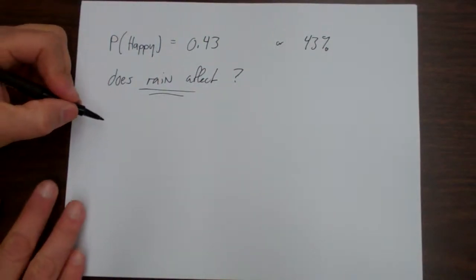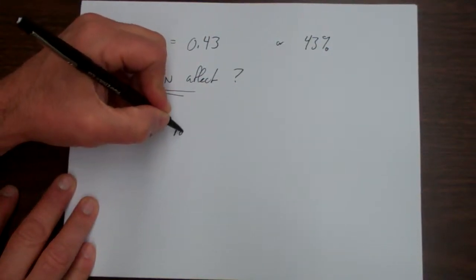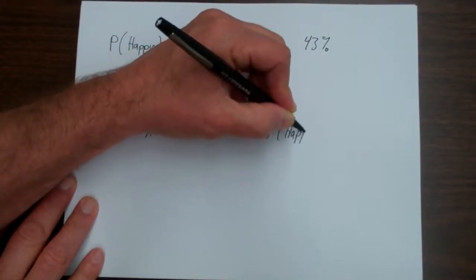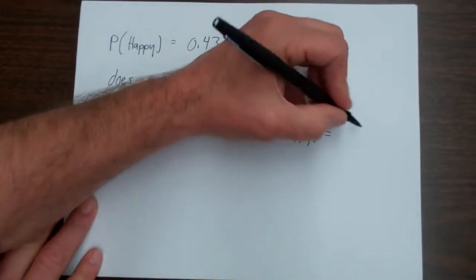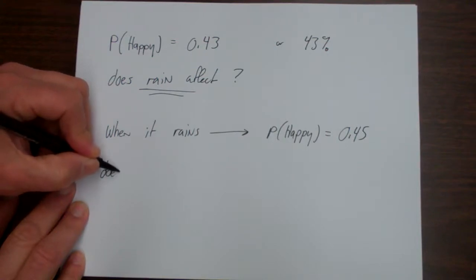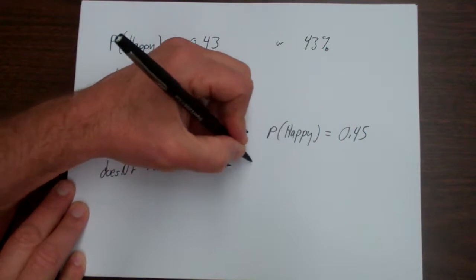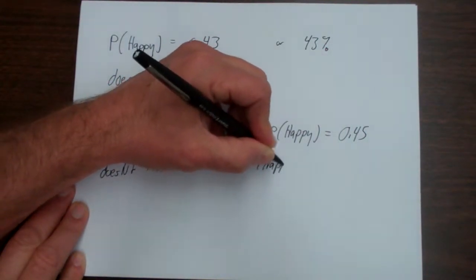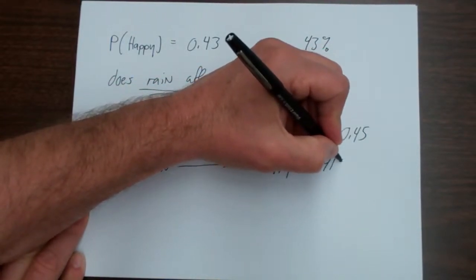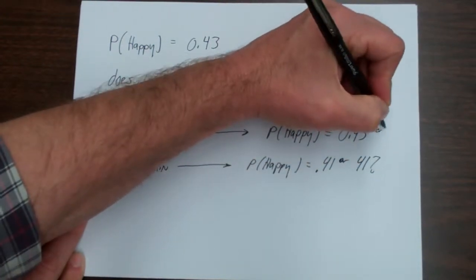So actually, when it rains, my probability of being happy is now 45%. And if I know it doesn't rain, my probability of happy is 41%. 0.41 or 41%, 0.45 or 45%.